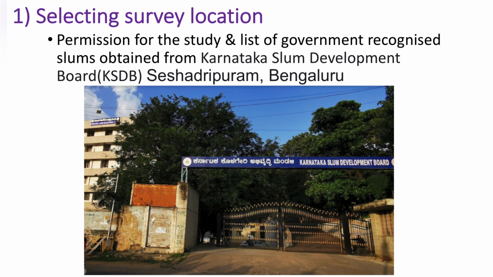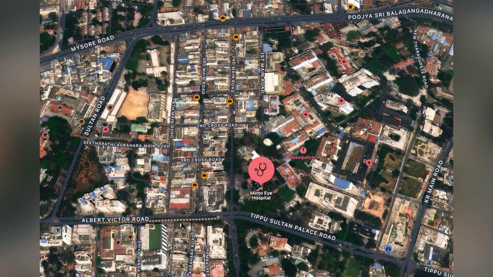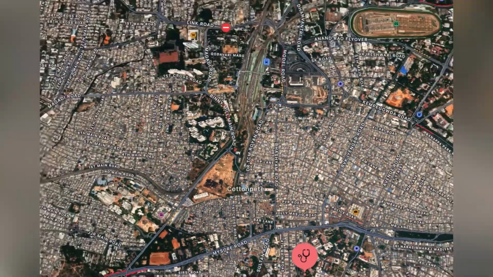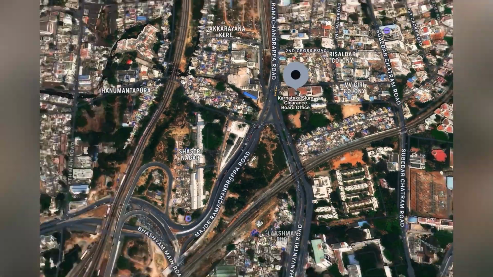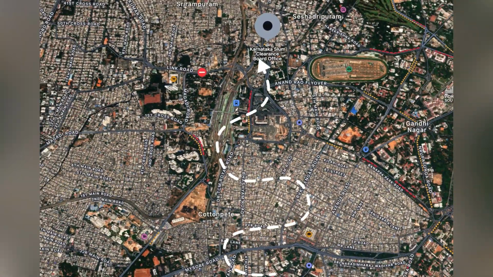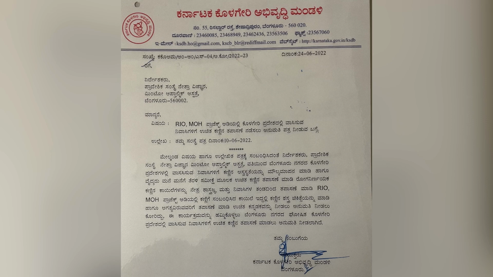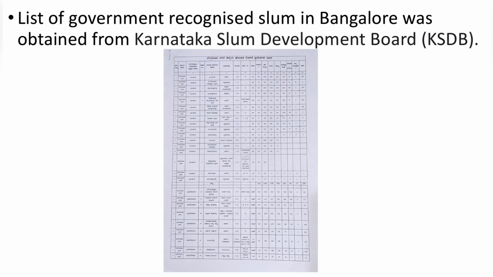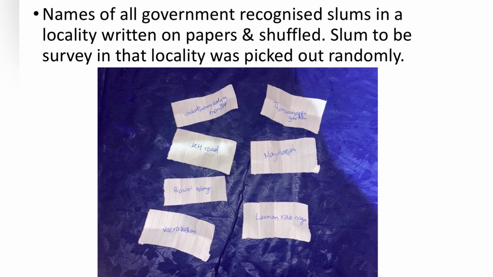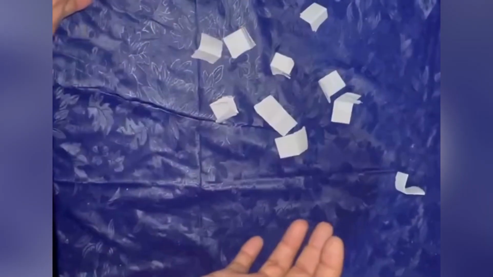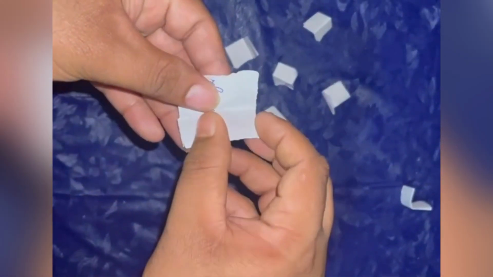First was to find the survey location. For that, after getting clearance from the ethical committee of our college, we visited Karnataka Slum Development Board, Sheshadripuram, Bangalore. From there, we obtained permission for the study and obtained a list of government-recognized slums in Bangalore. Names of all the government-recognized slums in a locality were written on chit papers and shuffled, and the slum to be surveyed in that locality was picked out randomly.